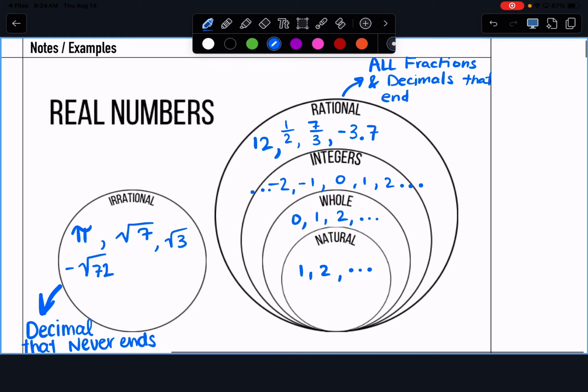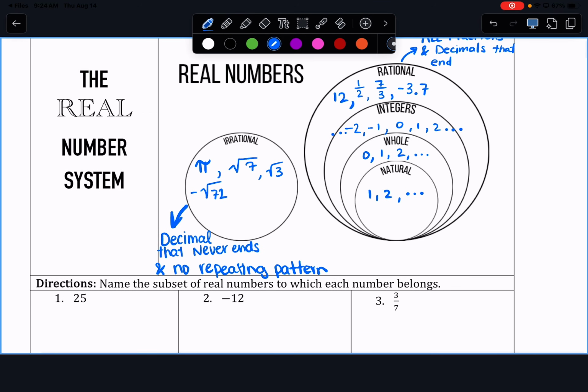So what we're going to do is name the subset of the real numbers to which those numbers belong. So we're going to do the most specific we can get. So if I told you -32, -32 is a rational number, right? But what is -32 also? An integer. So I would say integer because it's more specific. It's the more specific subset for what we're doing. So that's what we're going to do.